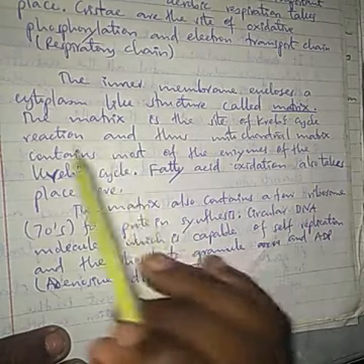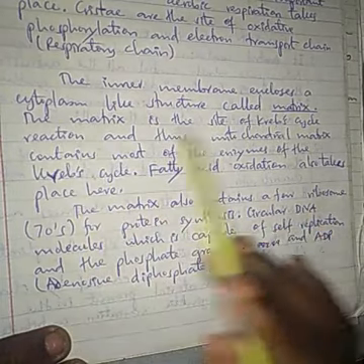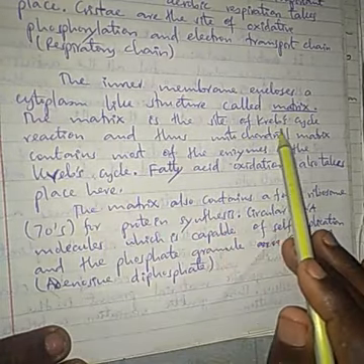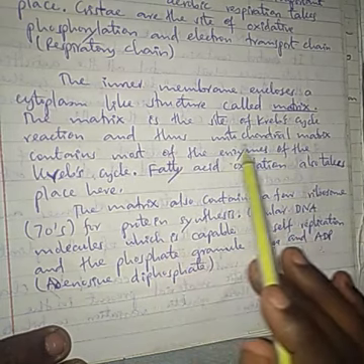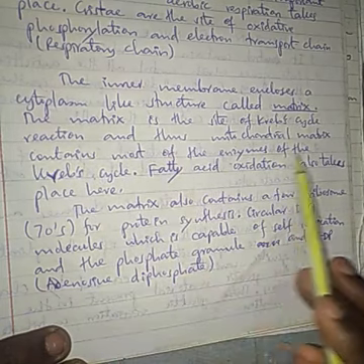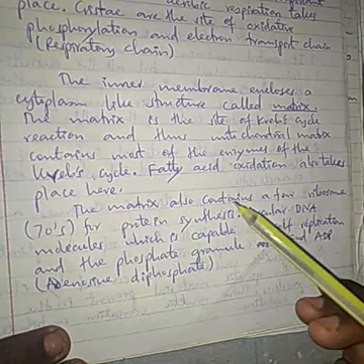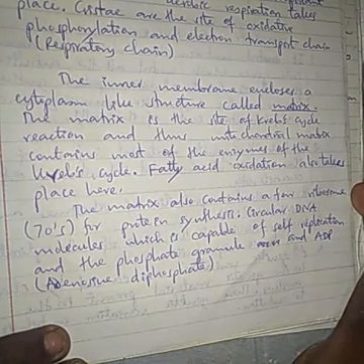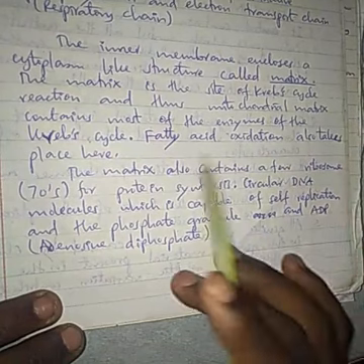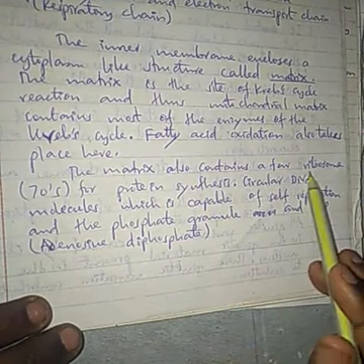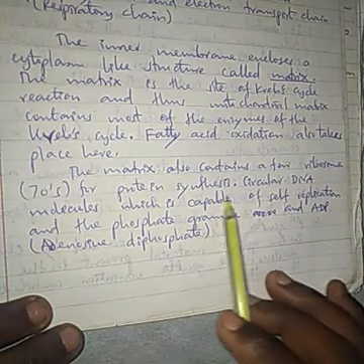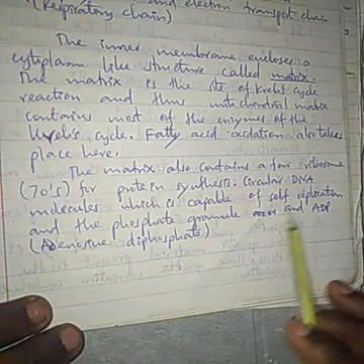The inner membrane encloses a cytoplasm-like structure called the matrix. The matrix is the site of Krebs cycle reactions, and thus the mitochondrial matrix contains most of the enzymes of the Krebs cycle. So in the mitochondrial matrix there are enzymes of the Krebs cycle. But also, fatty acid oxidation takes place in the mitochondria. The matrix also contains a few ribosomes for protein synthesis, circular DNA molecules which are capable of self-replication, and phosphate granules and ATP. So if you are asked to explain the structure of the mitochondria, that is it.